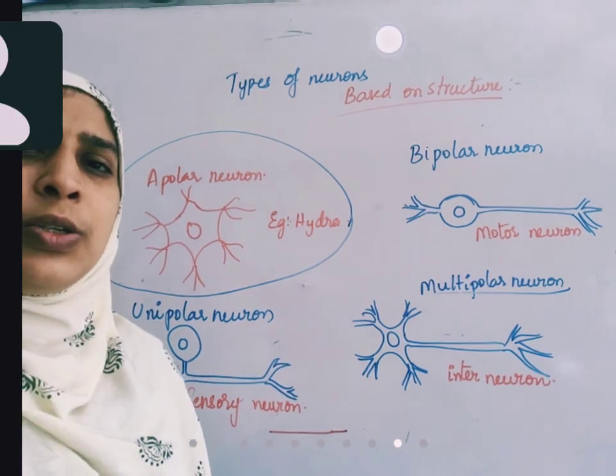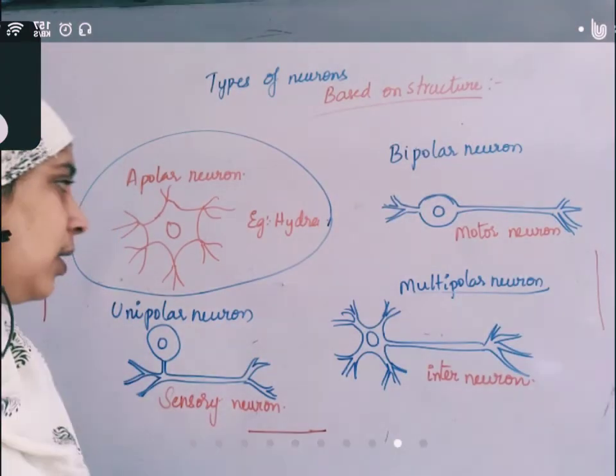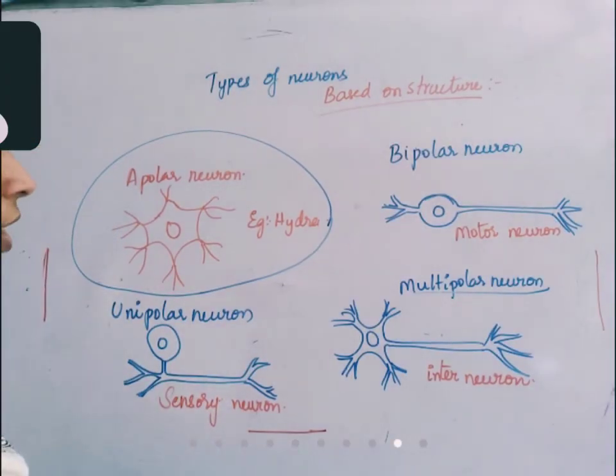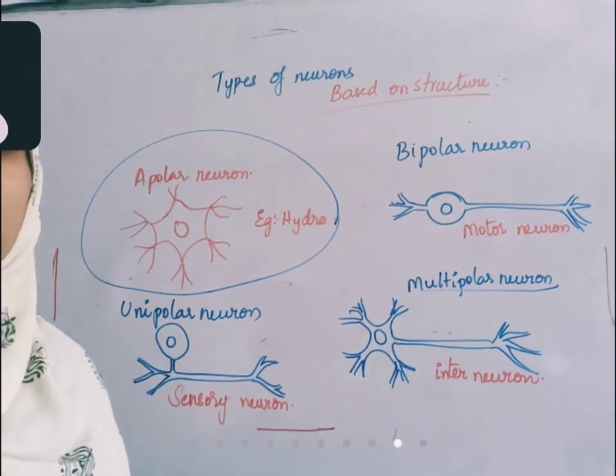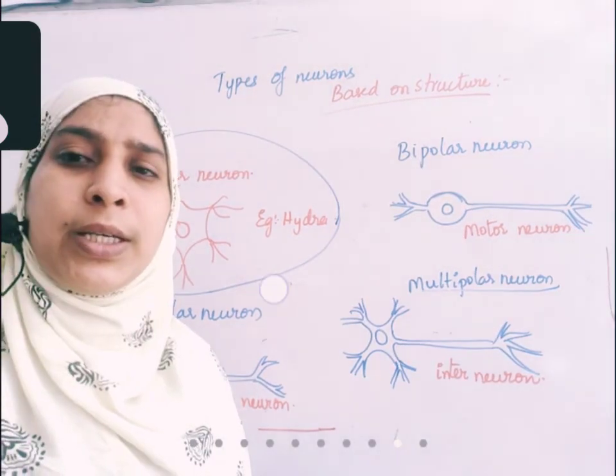Right? So that is about the types of neurons based on the structure. With this, we have completed the nervous tissue.